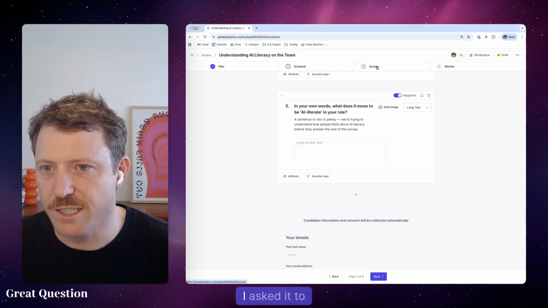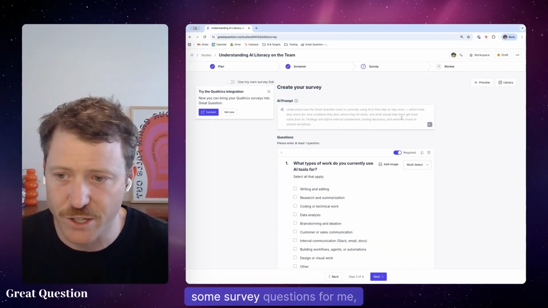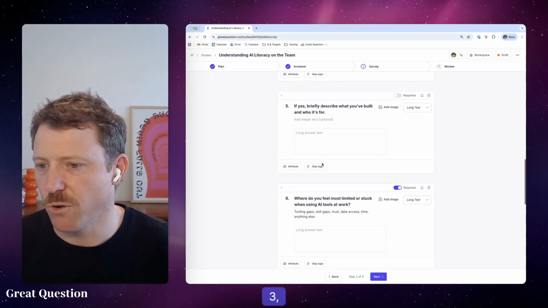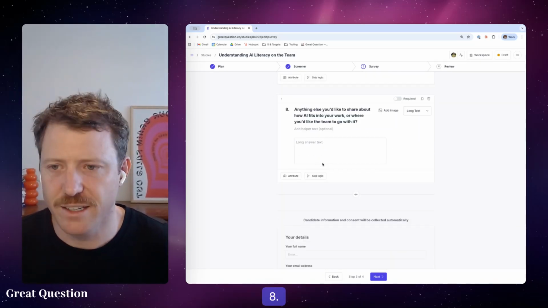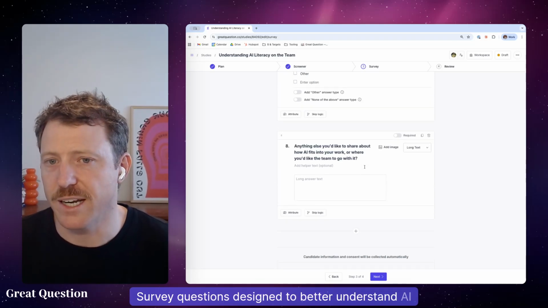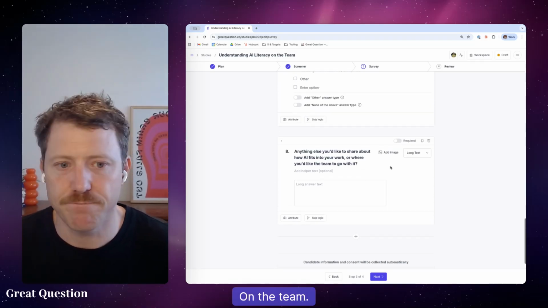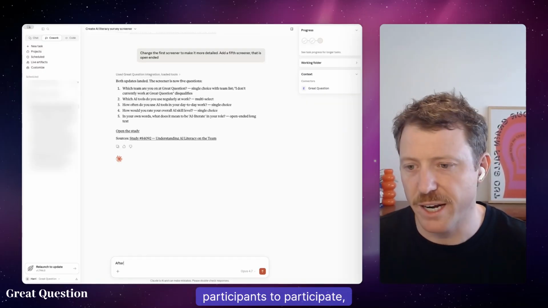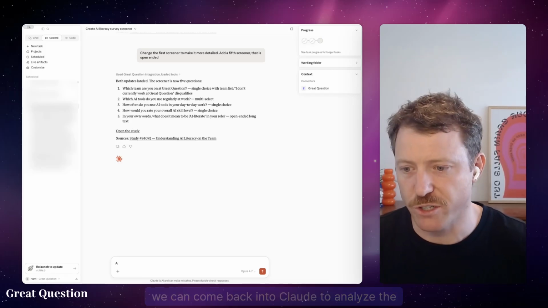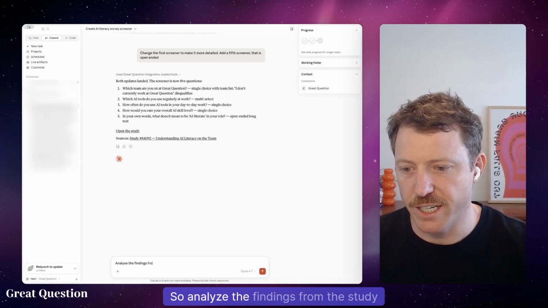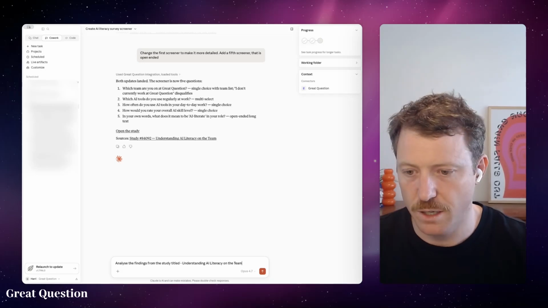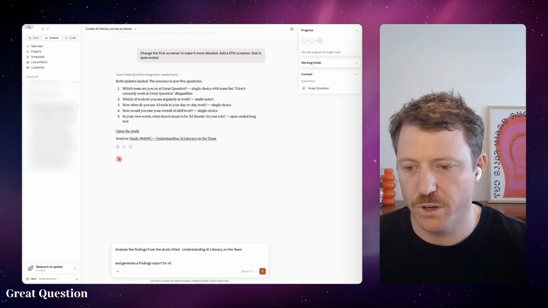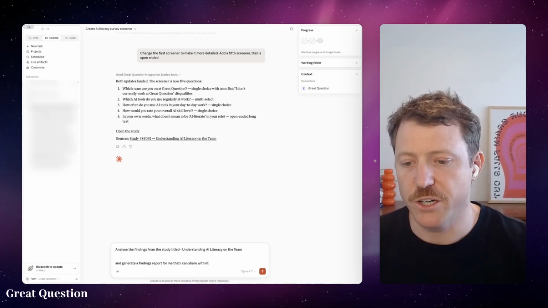Moving through this project setup, I asked it to draft some survey questions for me, which it has done as well. So we've got 1, 2, 3, 4, 5, 6, 7, 8 survey questions designed to better understand AI literacy on the team. So after publishing the study and allowing participants to participate, we can come back into Claude to analyze the research findings. So analyze the findings from the study titled Understanding AI Literacy on the Team and generate a findings report for me that I can share with my director.